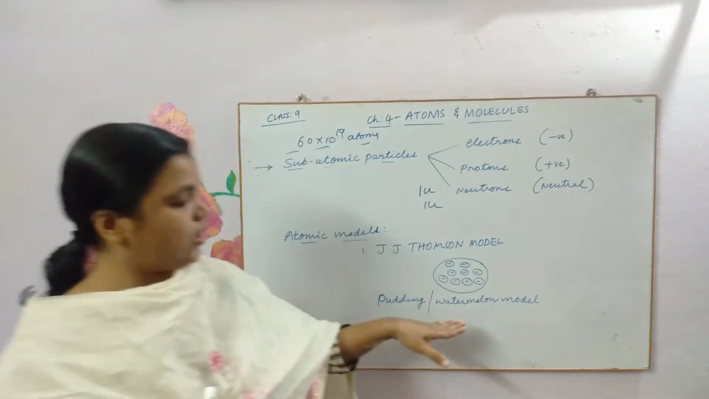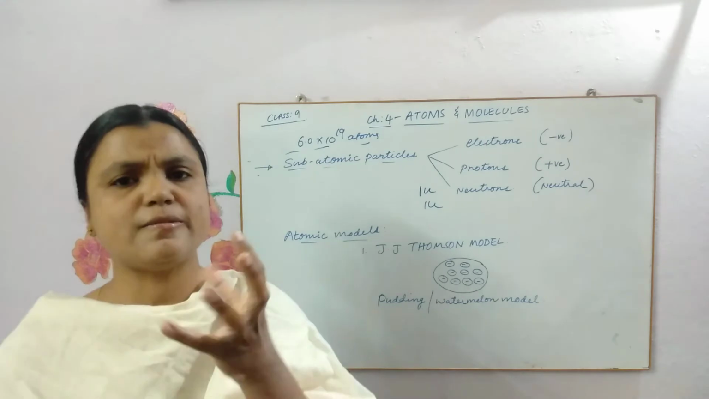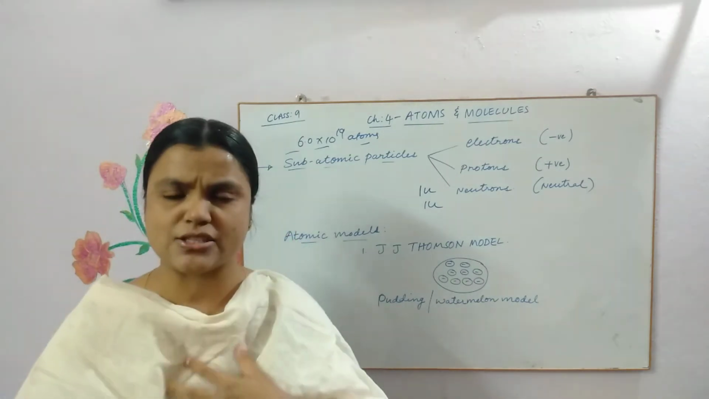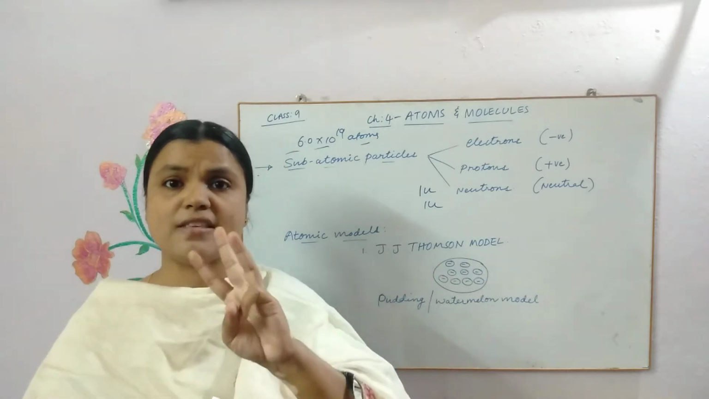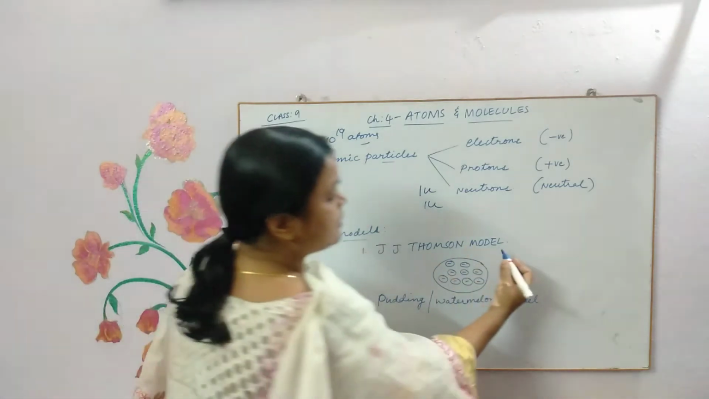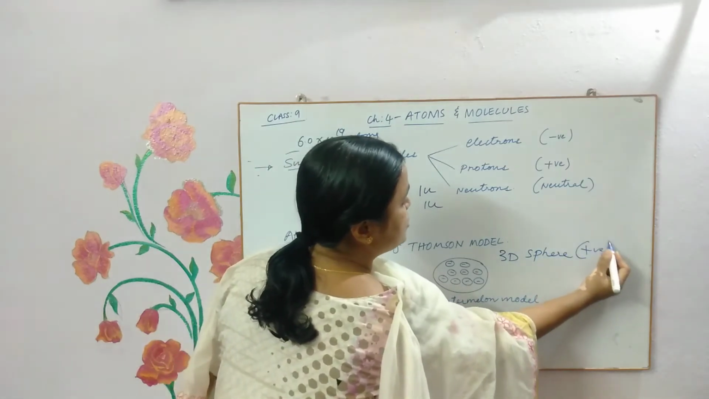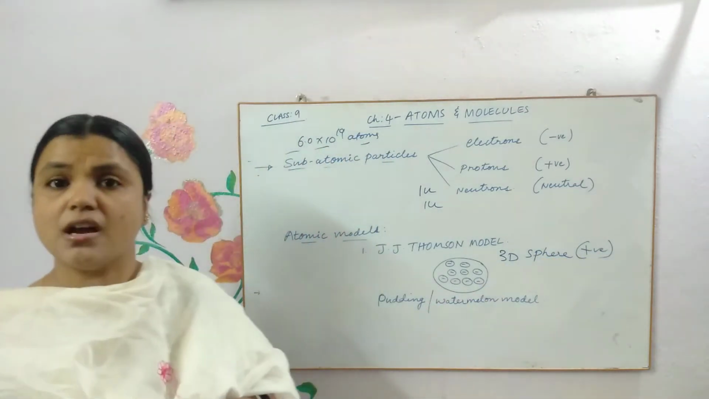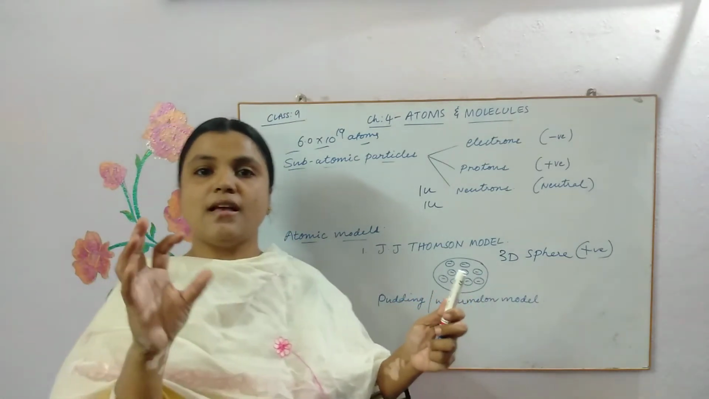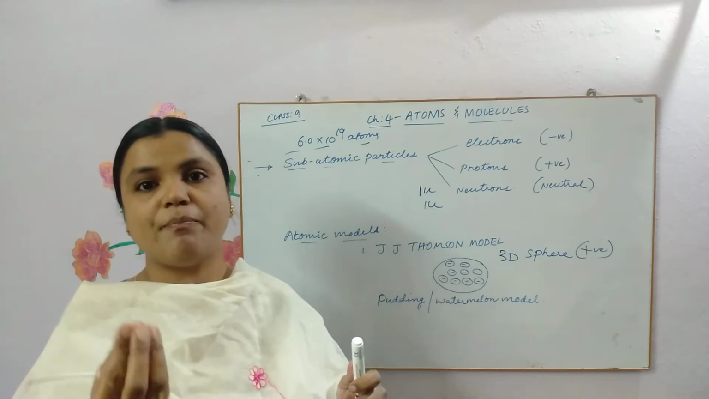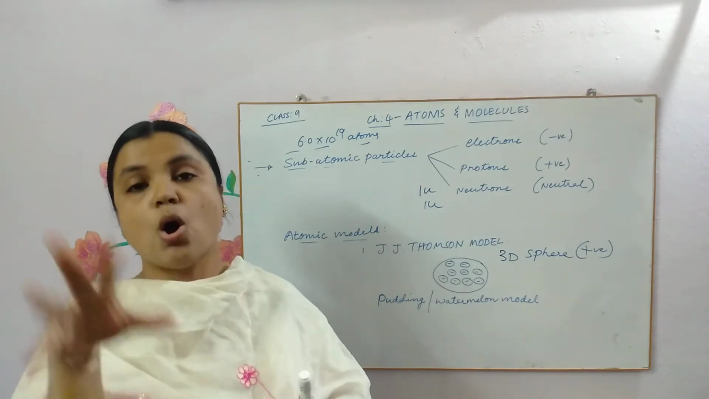He proposed a model in which he said that the atom is like a Christmas pudding, the nut pudding, in which it is a sphere, a 3D sphere, which is positively charged, a positive 3D sphere, and in that you can see electrons embedded as the raisins. He compared those electrons with the raisins and the nuts which are there on the Christmas pudding, or a watermelon.